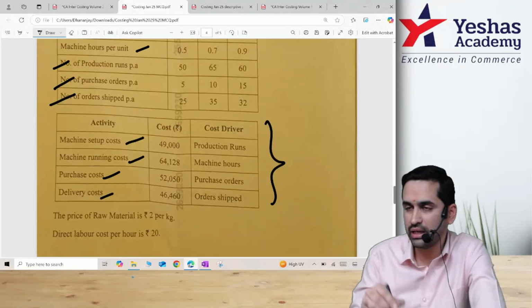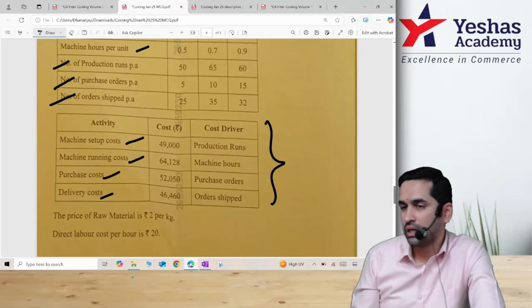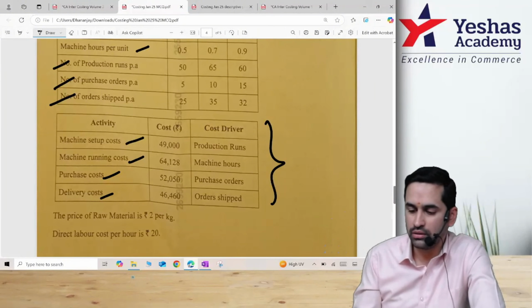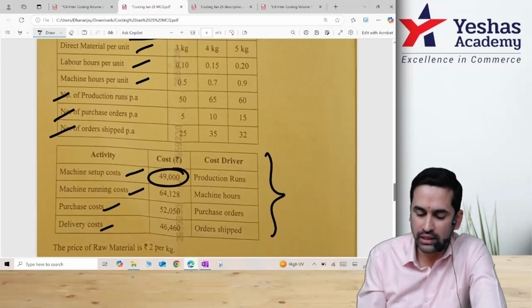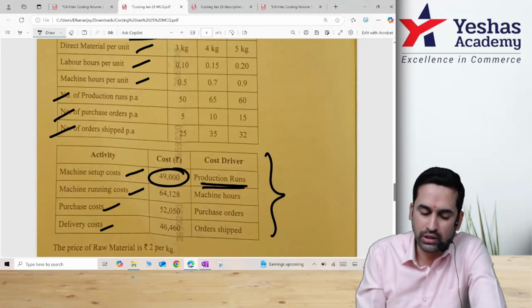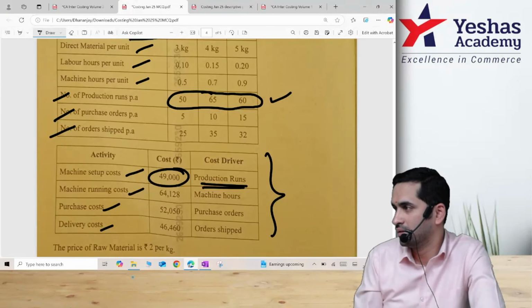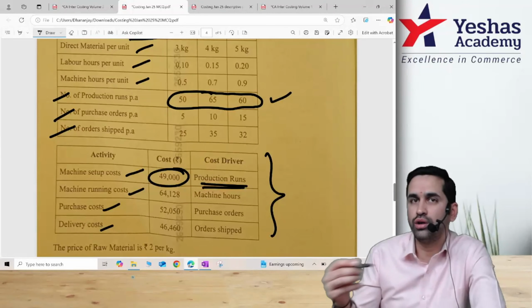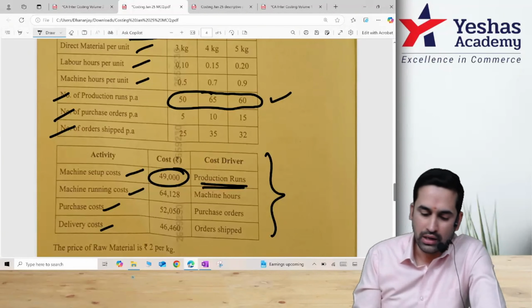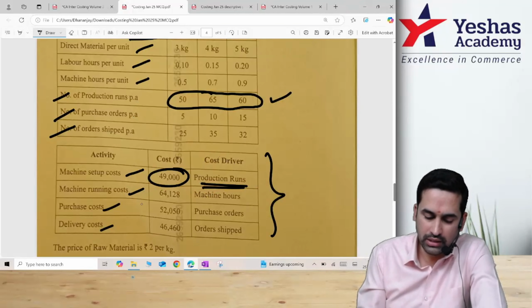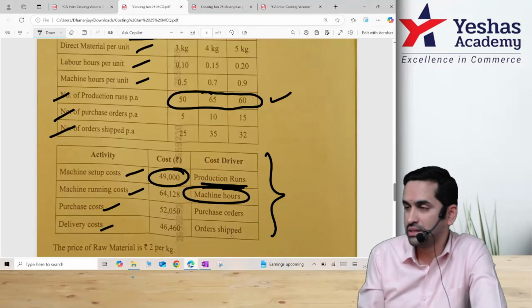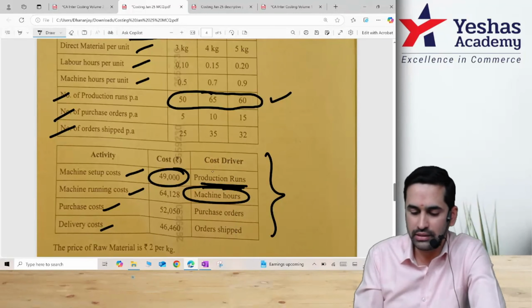The cost driver also they have printed. That means if it is a descriptive question, for our working note 1, 49,000 will be divided by total production runs, and the number of production runs are given here. If you add all the 3, you will get it. We have done many questions like this. Machine running cost, you have machine hours with you. They have given what the basis is also. You don't have to even think. At least this they should not give.